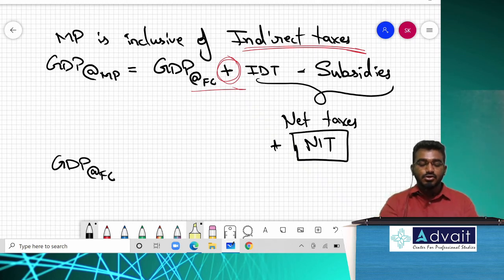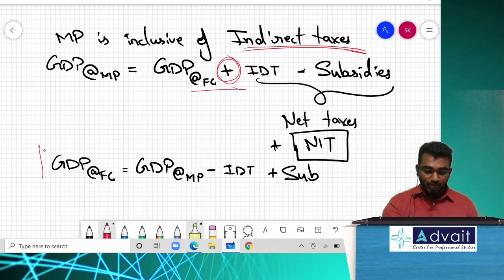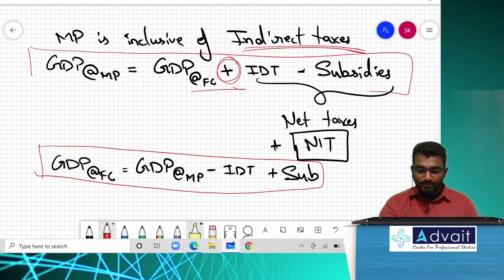Acceptable? So don't you think GDP at factor cost is equal to GDP at market price minus indirect taxes plus subsidies, because subsidies are the portion of money which a manufacturer receives as compensation or as assistance given by the government. Acceptable? So, boss, these are the two formulas which you have to remember.